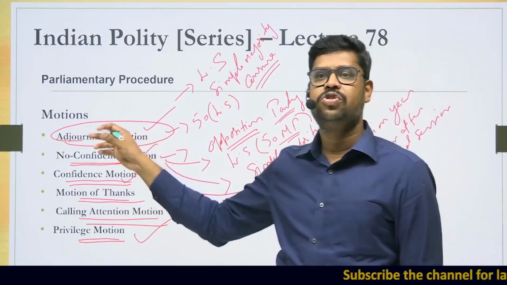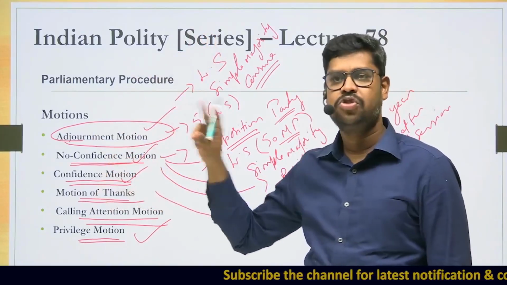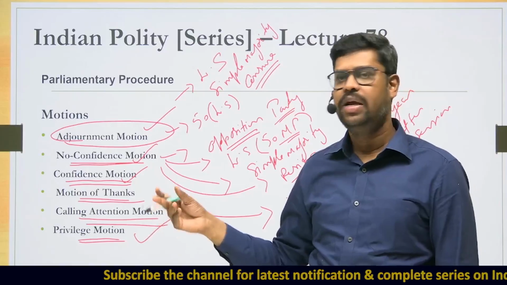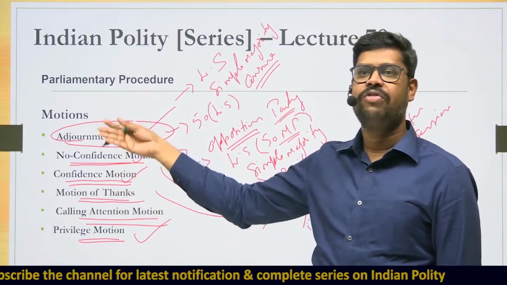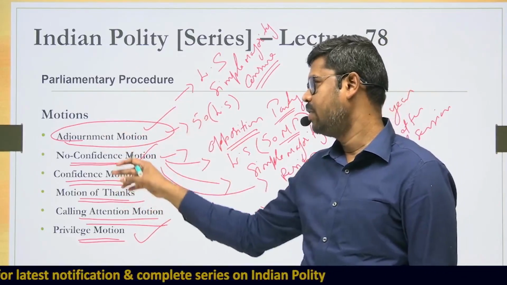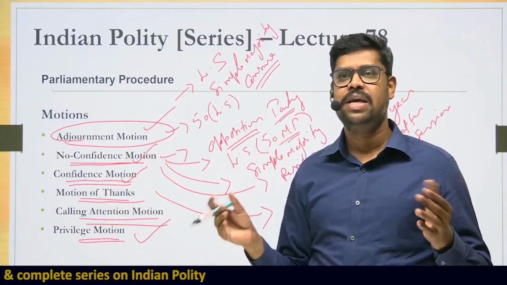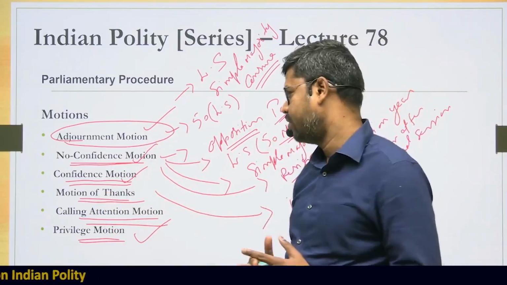Whereas the adjournment motion is related to the censure of the government. The no confidence motion and confidence motion are again related to the government. If the government fails to get the confidence motion passed, or if the no confidence motion is passed, in both cases the government has to resign. Both of these can be introduced only in the Lok Sabha. The motion of thanks is introduced in both houses, but if not passed in the Lok Sabha, it is automatically deemed to be a no confidence motion.